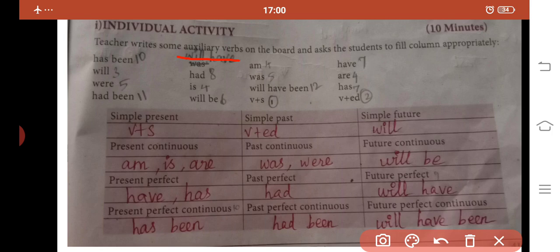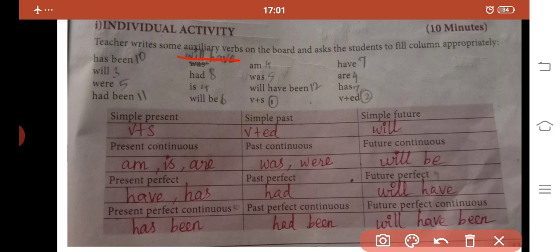Why are we using the word has in the third person singular? After the third person singular subjects we are using the word has. He has, she has, it has. I have, you have, they have, we have. Okay, let us move on to past perfect.